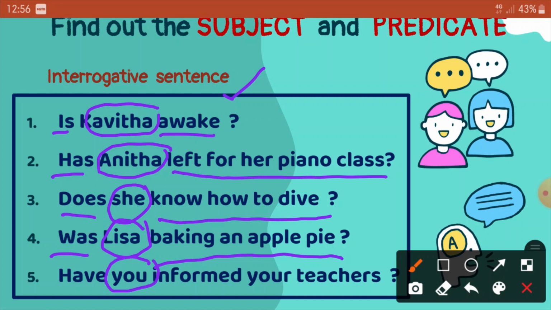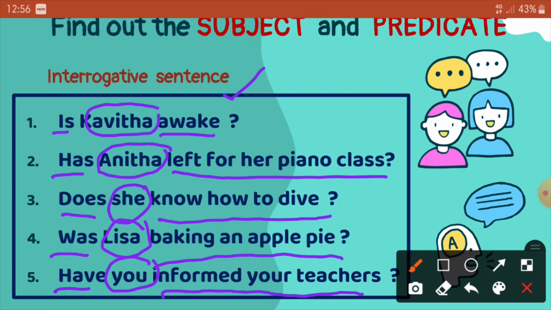Next sentence: have you informed your teacher? So here what do you say? The you is the subject and have informed your teacher is a part of your predicate. So what do we see here in the given sentences? In all these interrogative sentences, the subject is placed between the helping verb and the main verb.